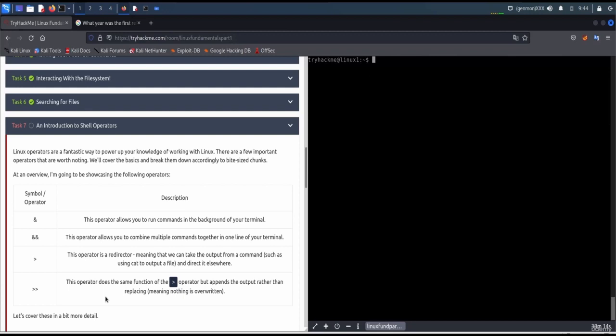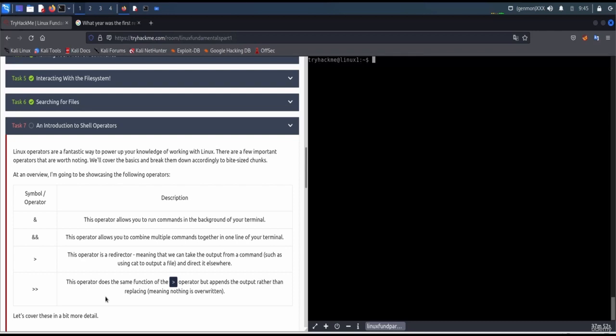The double ampersand operator allows you to combine multiple commands together in one line of your terminal.